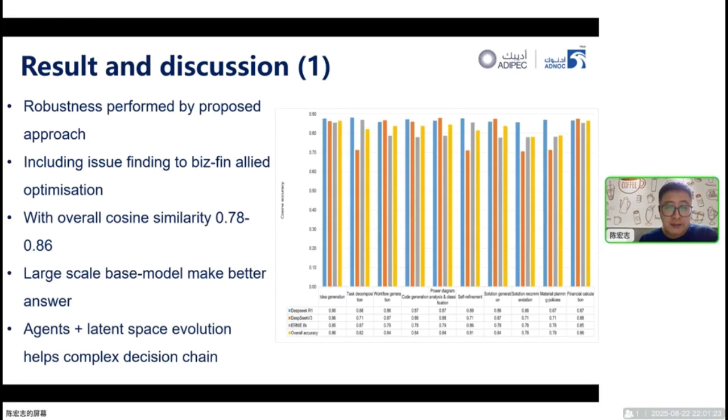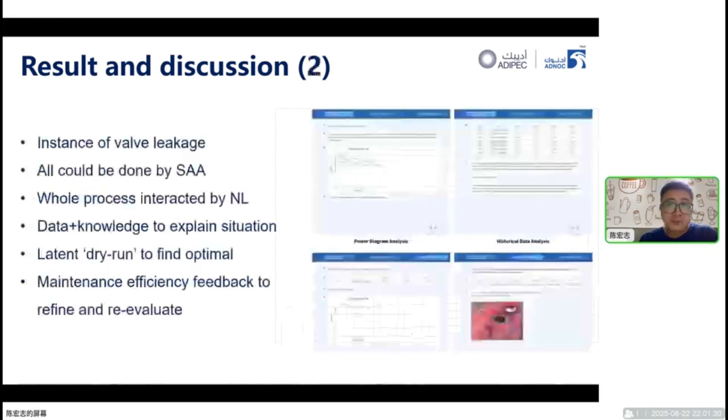The agents plus latent space evolution is now proved to help us make our complex decision chain. The instance of valve leakage demonstrated on the right of this slide is the real product here. And the whole process, as we can see, could be done by SAA in an autonomous way, and humans just need to enter their intent. The whole process will be interacted with by natural language, and the whole thing is achieved through the hyper-automation way.